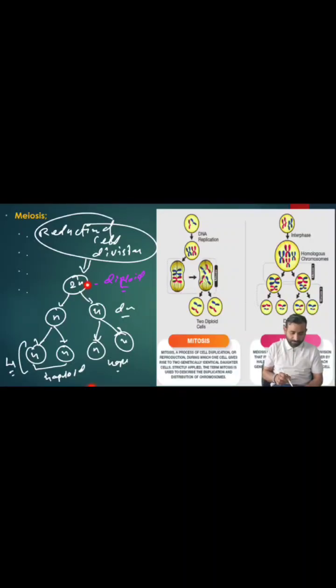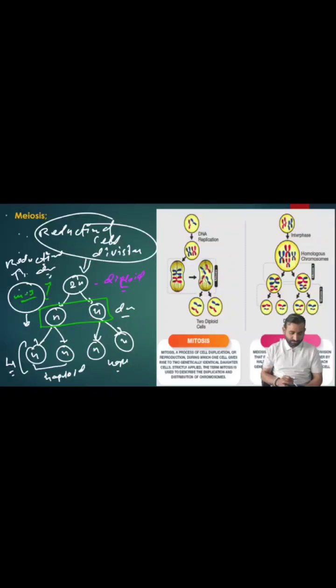So look here, this 2n is the mother diploid cell. It is divided into what? 2 daughter cells, and they are haploid. That means the number of chromosomes here is reduced. This is our meiosis 1. So the number of chromosomes is reduced from 2n to n in meiosis 1. So meiosis 1 is a reductional division, right? And then below that we have what? The number of chromosomes is the same here, and here also we have n. That means it is an equational division.